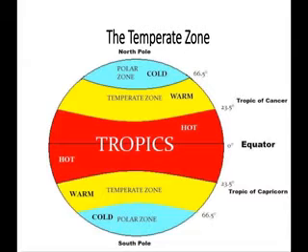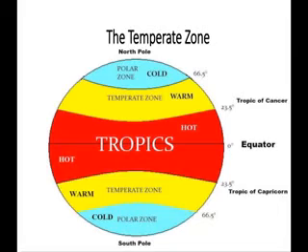Okay, so places in this zone have distinct summer and winter seasons. Yes, and the days are longer during summer. Yes, in the summer season the days are very long. Yes, and the nights are longer during winter. Yes, so the Tropic of Cancer receives the direct rays of the sun, whereas the temperate zone receives slightly slanting rays of the sun.